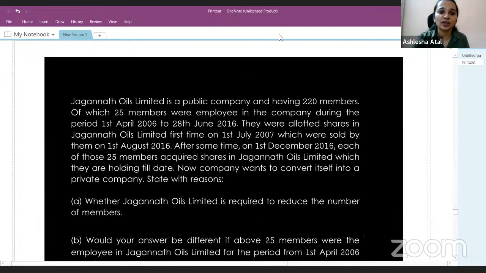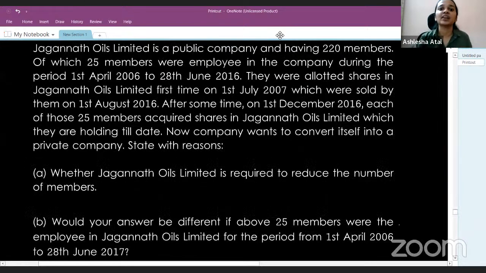So Jagannath Oils Limited is a public company having 220 members. Of these, 25 members were employees in the company during the period 1st April 2006 to 28th June 2016.